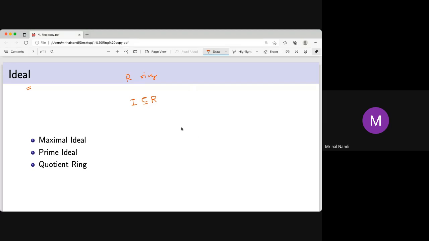What is a maximal ideal? A maximal ideal is an ideal I such that if you take any other ideal J which is in between I and R, that implies either J equals I or J equals R, where I and J are ideals of R. That means there is no ideal between I and R, and I is not equal to R, because the whole ring is an ideal of itself.